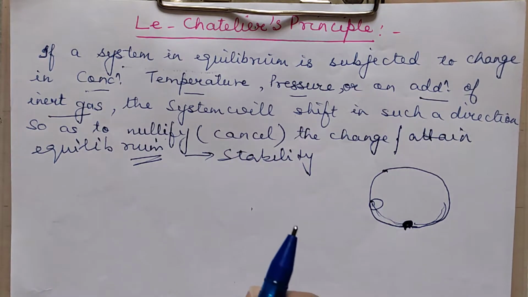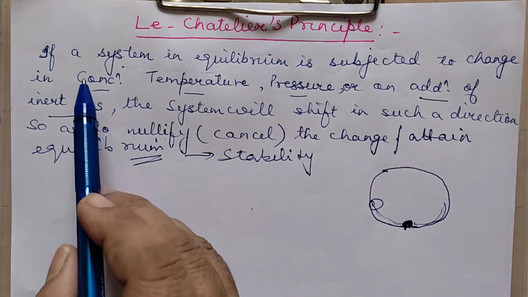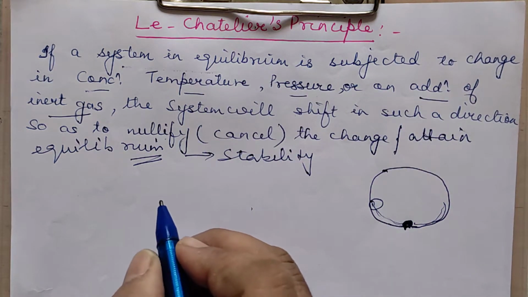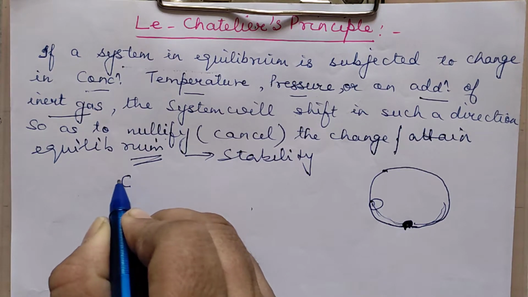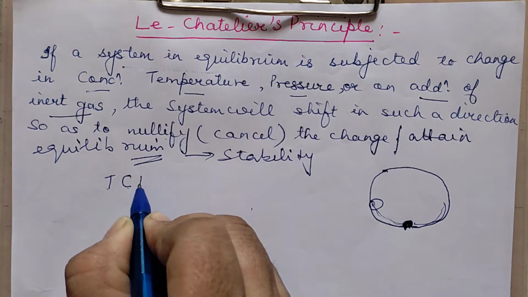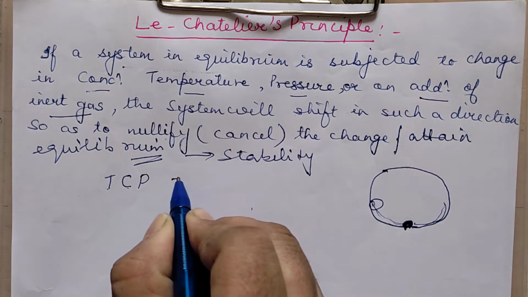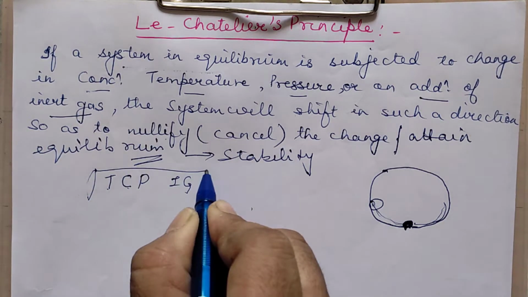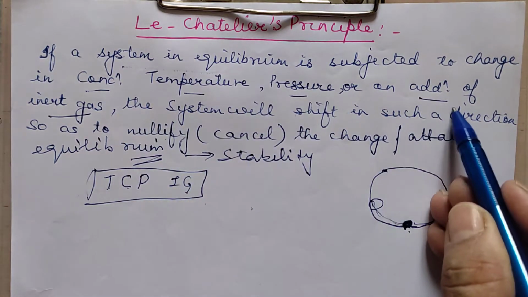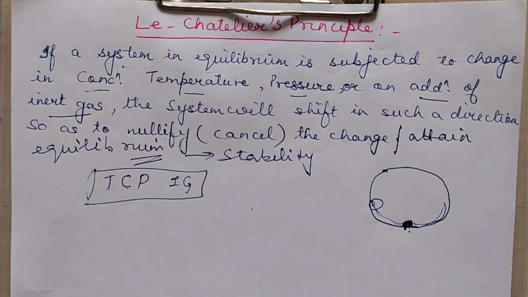So I hope the definition is quite clear. This principle statement is quite clear. It says that if a system in equilibrium is subjected to some change in temperature, pressure or concentration, or even inert gas addition, then the system will try to move in such a direction that the change is cancelled. Means it will again try to get stable. So this example I had given you. Now first I will explain you all the factors and then we are going to apply to the examples.